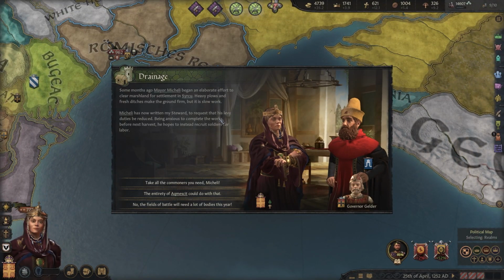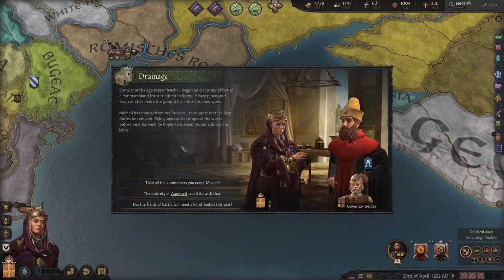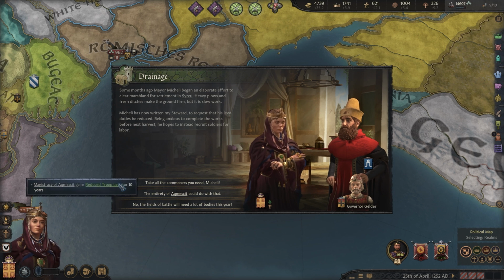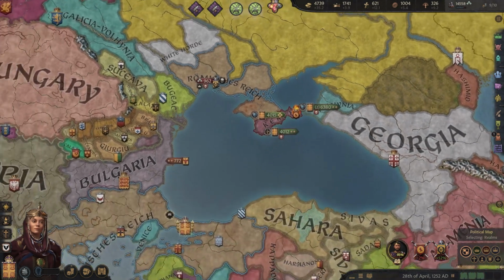Some months ago, Mayor Mitchell began an elaborate effort to clear the marshland settlement in Cirque. Take all the commoners you need. Reduce troop levies. Yeah, sure. I don't even know where this place is, so take some troops to help build it up.